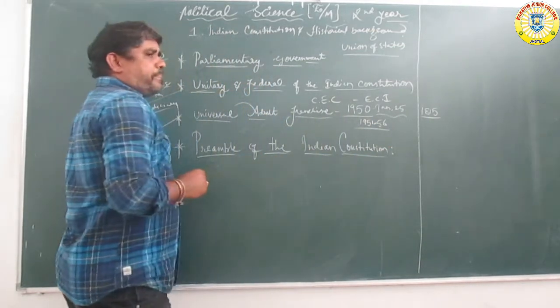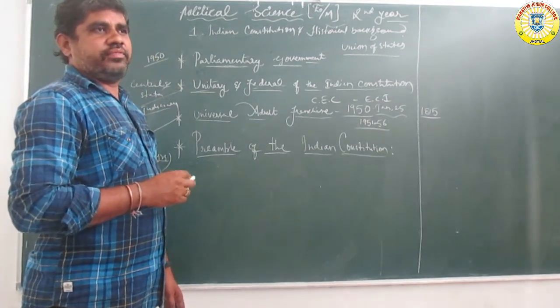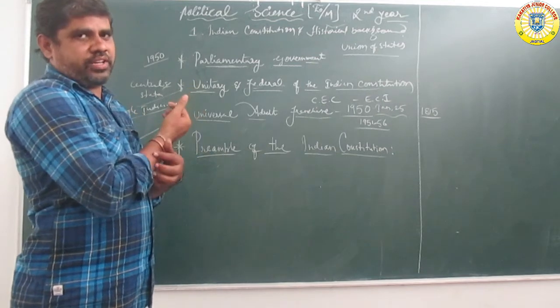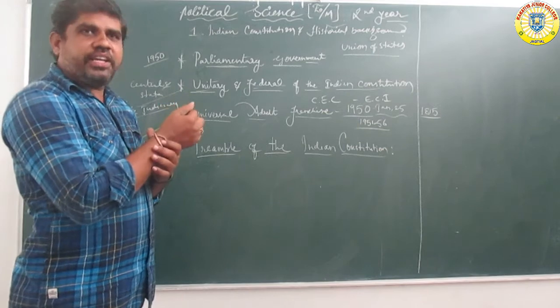Preamble of the Indian Constitution: India is a socialist, secular, democratic republic.